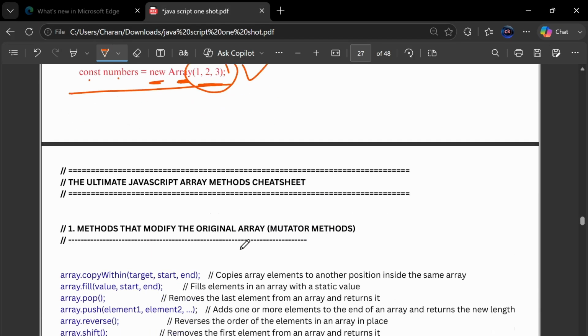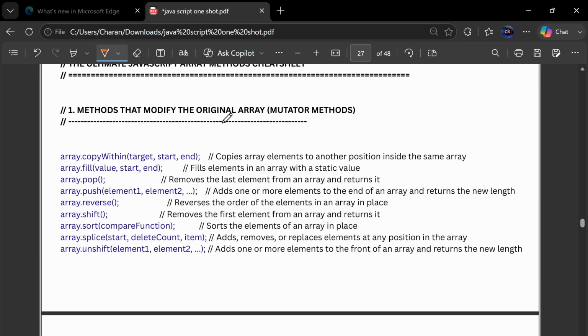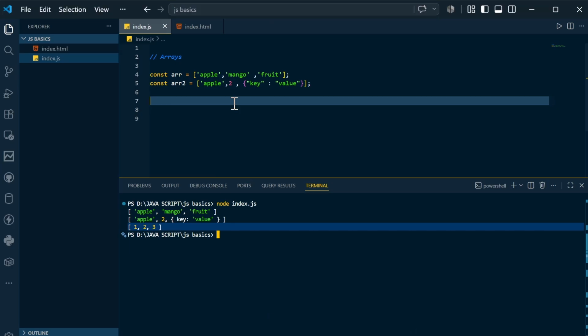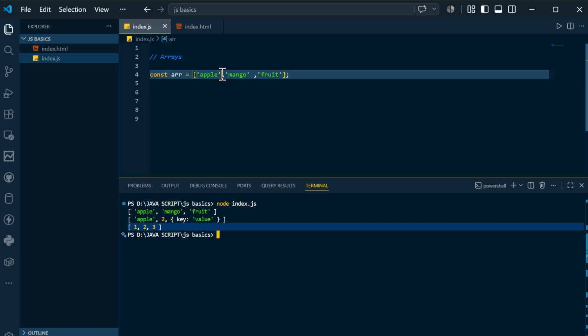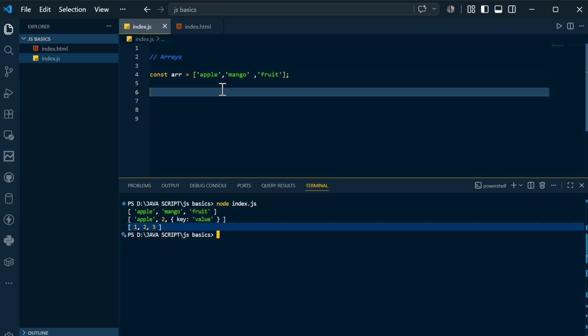If you come to the PDF, you can see methods that modify the original array. If you want to mutate the original array, you can use array.copyWithin, where you pass target, start and end. You can use array.fill, array.pop, array.push, and array.reverse. I will show you here. Let's say you are having an array like this.